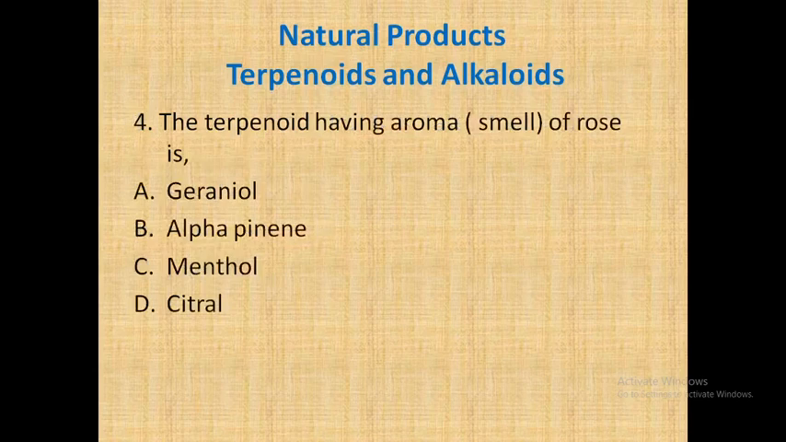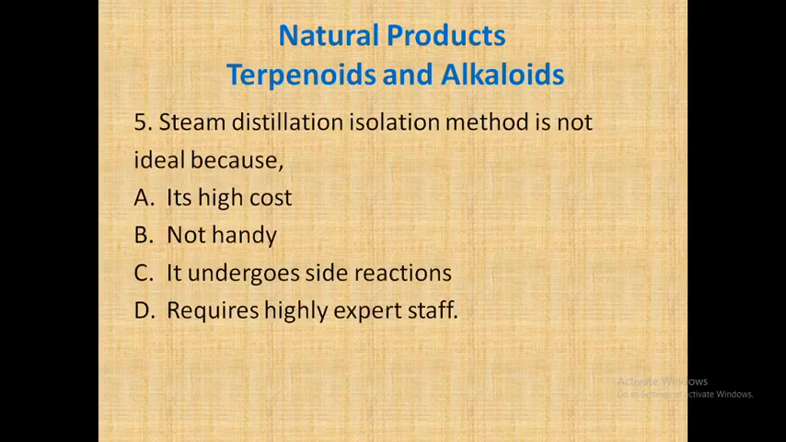The terpenoid having the aroma of rose is geraniol. Generally there are many soaps which contain geraniol, having a smell of rose. So the terpenoid having the aroma of rose is geraniol, and geraniol is the answer to this question. So let's go for the next.